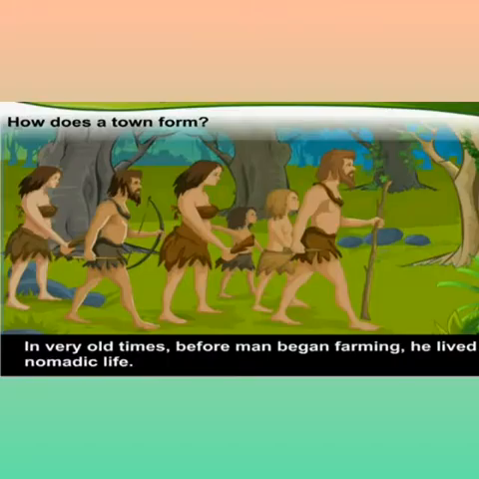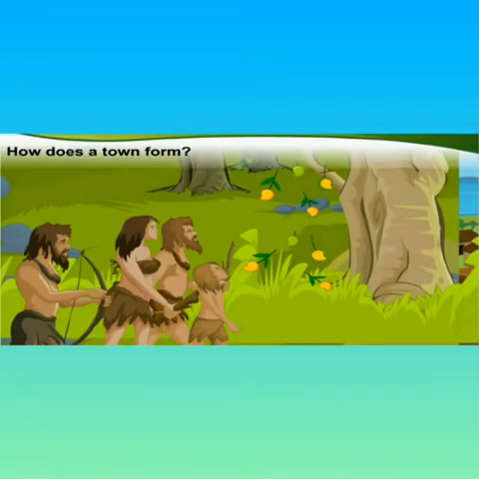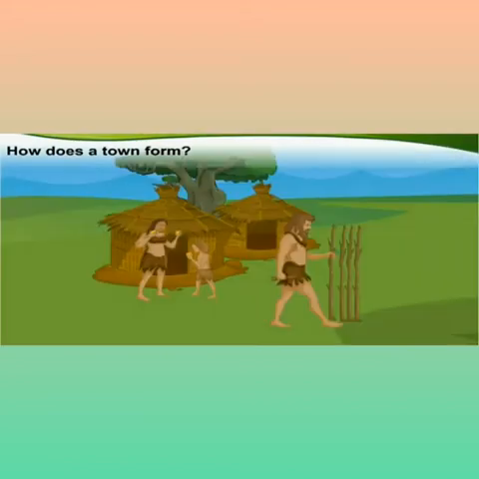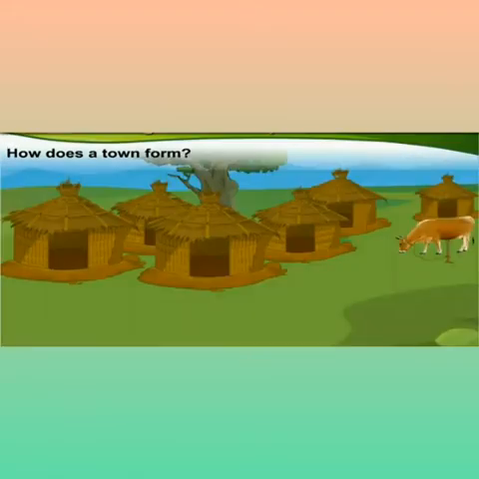In very old times, before man began farming, he lived a nomadic life. He was dependent on hunting animals and gathering fruit, roots and bulbs for food. Later, man learned to grow crops. He began to settle where he found suitable land and water. People began to build houses in such places and settled there.